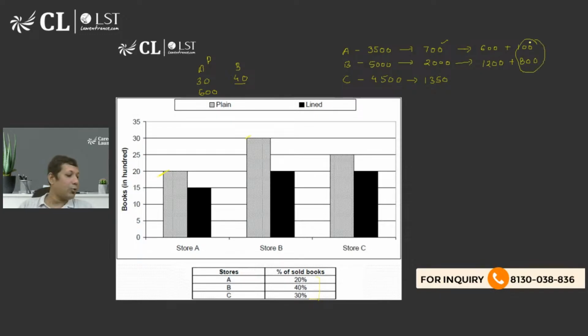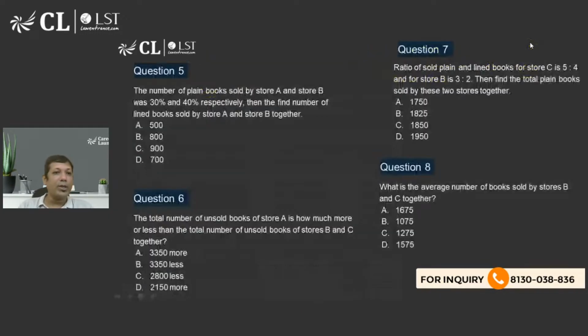So what is the total number of lined books we are talking about? That is going to be 900. Got the answer very clearly, very easily. That's option C. Next one. Solve and do let me know what is the answer.